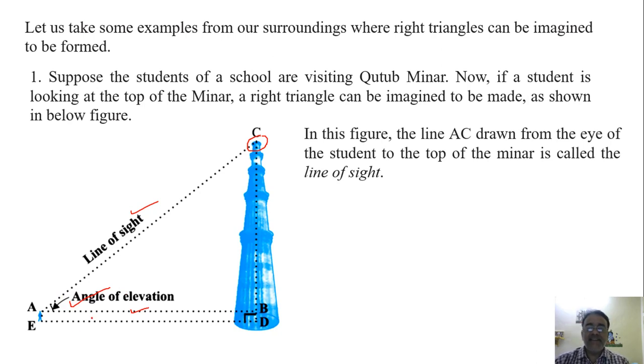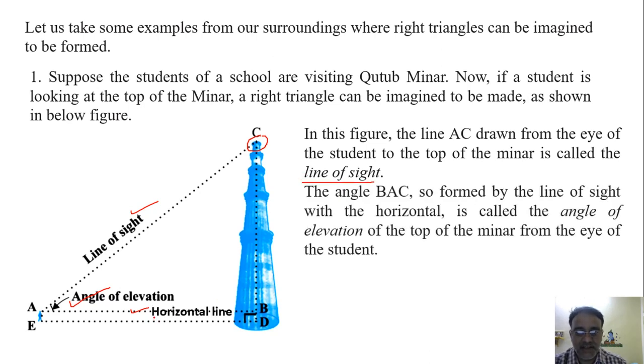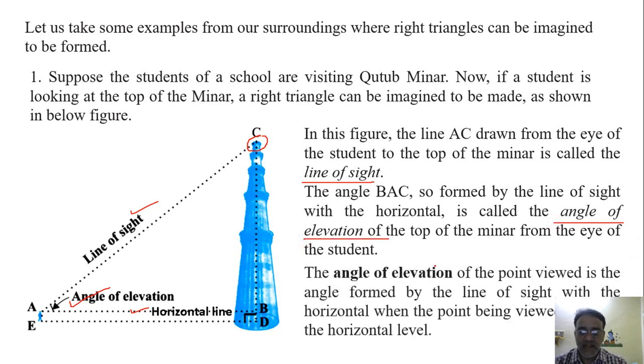Line AC drawn from the eye of the student to the top of the Minar is called the line of sight, and this is the horizontal line. The angle BAC so formed by the line of sight with the horizontal is called the angle of elevation of the top of the Minar from the eye of the student. We can define the angle of elevation of a point viewed as the angle formed by the line of sight with the horizontal when the point being viewed is above the horizontal line. अगर हॉरिजॉन्टल लाइन के ऊपर ऑब्जेक्ट है तो एंगल ऑफ एलिवेशन होगा.